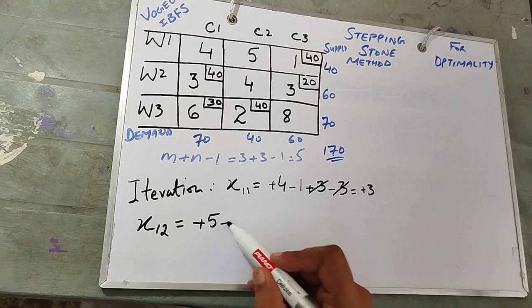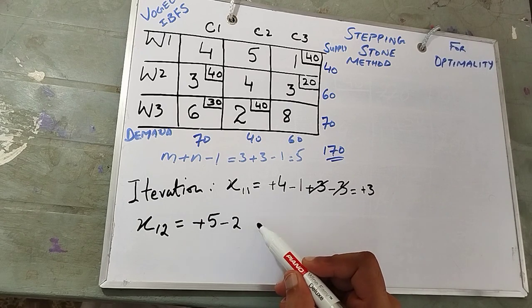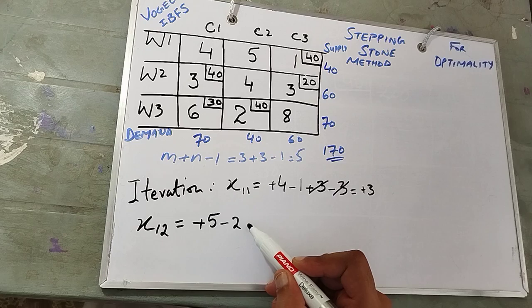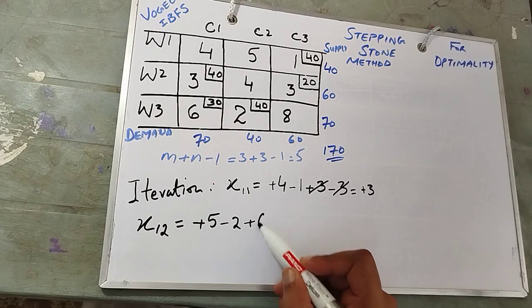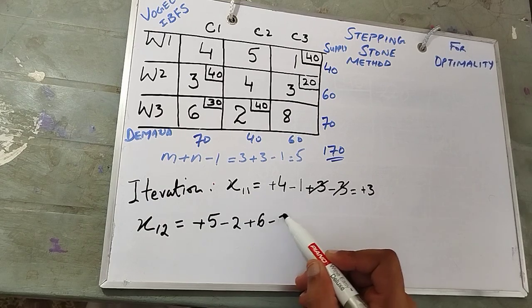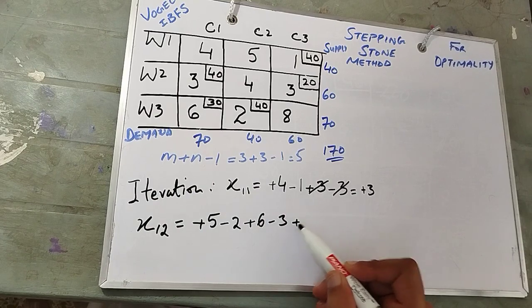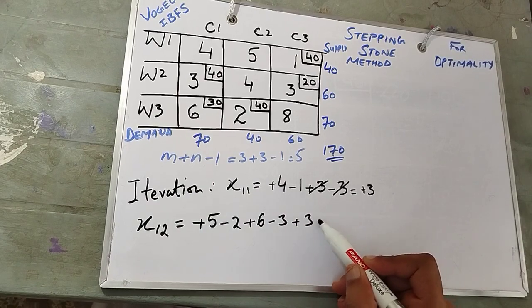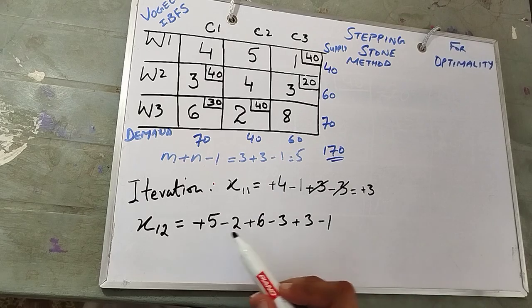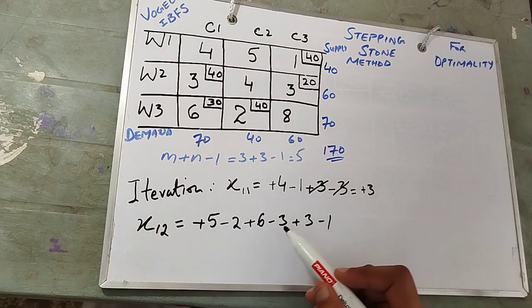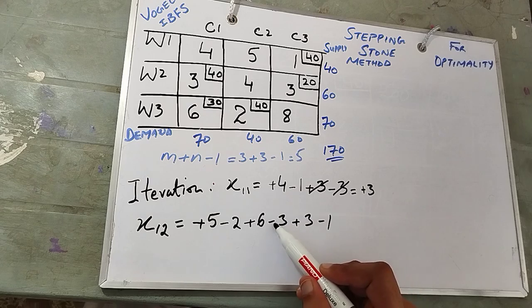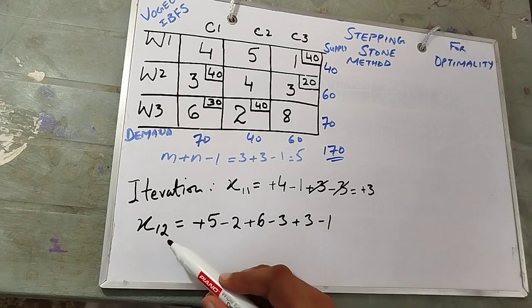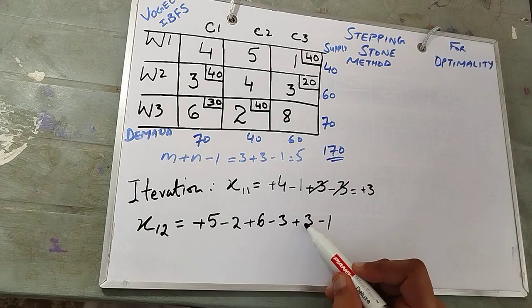Plus 5, minus 2, plus 6, minus 3, plus 3, minus 1. 1, 2, 3, 4, 5, 6. As I mentioned before, they will be even. So they are even. So let's take out the total per unit cost of x12. Is it positive or negative?